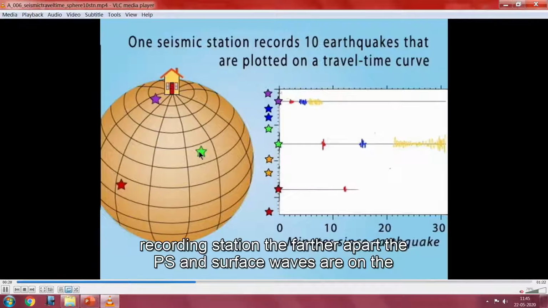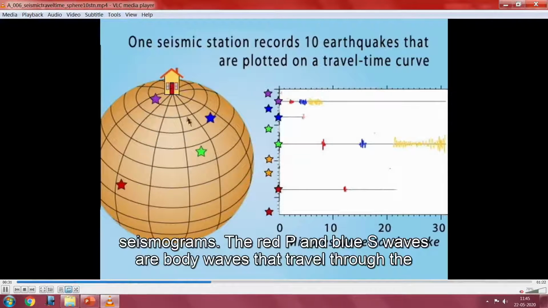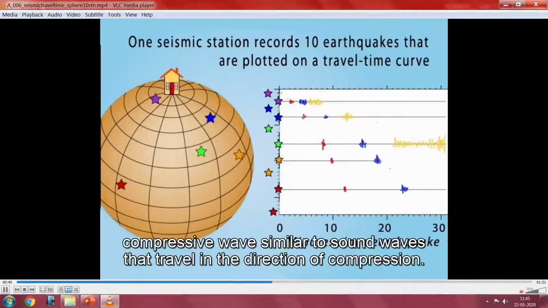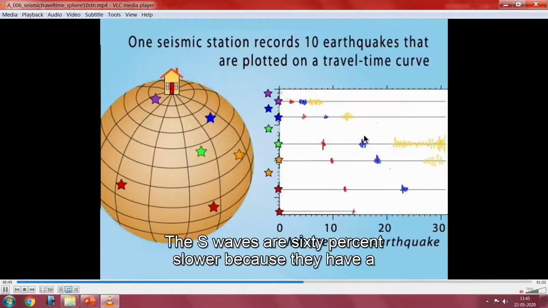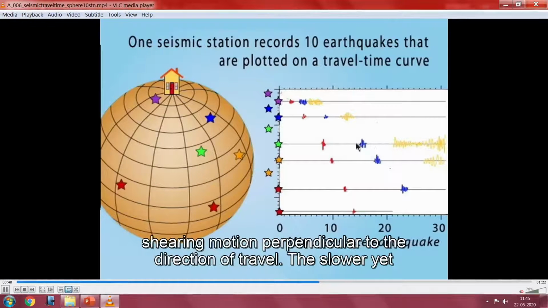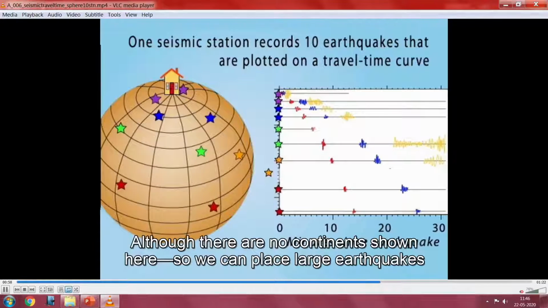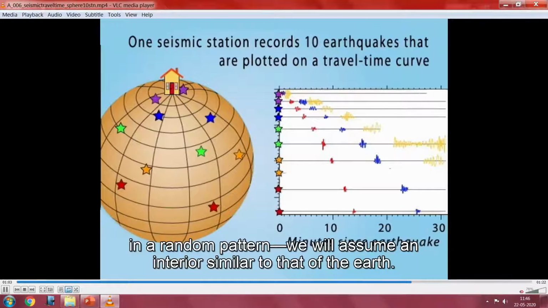You can see the distance between the location of the earthquake and the station plays a role in when the waves arrive. This indicates that if you have the seismic record at a particular location, and you know when each wave arrived, then based on the arrival times you can know where the earthquake originated. The understanding of the waves helps you find out where your earthquake originated compared to your station location.